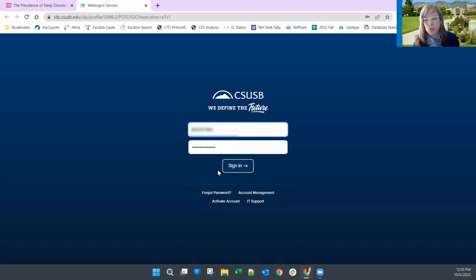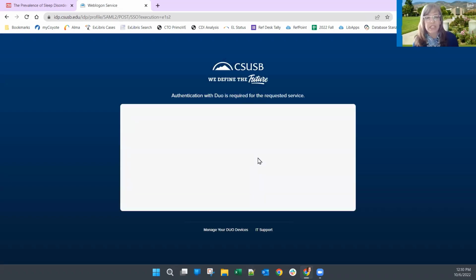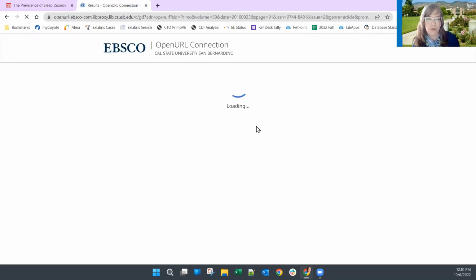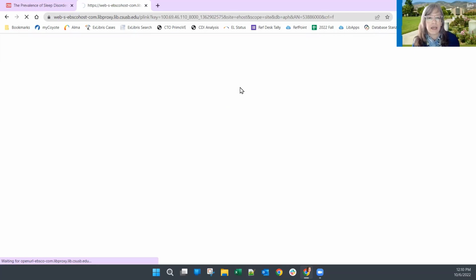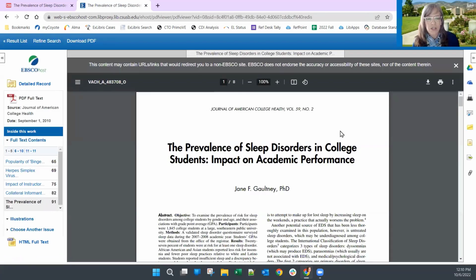Now, I have to be signed in as a CSUSB person, because this is one of those things that we pay for. So it's not available to the entire world, but it is available to me as a CSUSB user. And once we connect, okay. So in this case, it took me right to the PDF of the article.